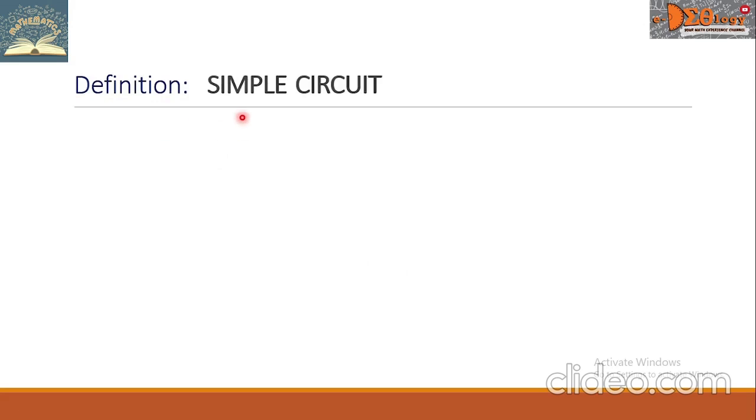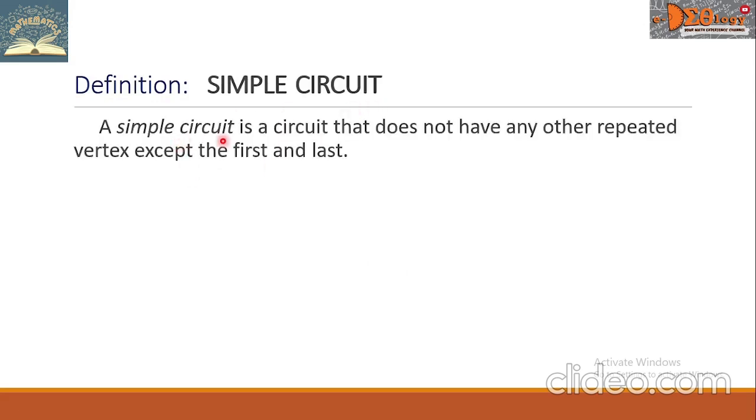Let's define simple circuit. A simple circuit is a circuit that does not have any other repeated vertex except the first and last.